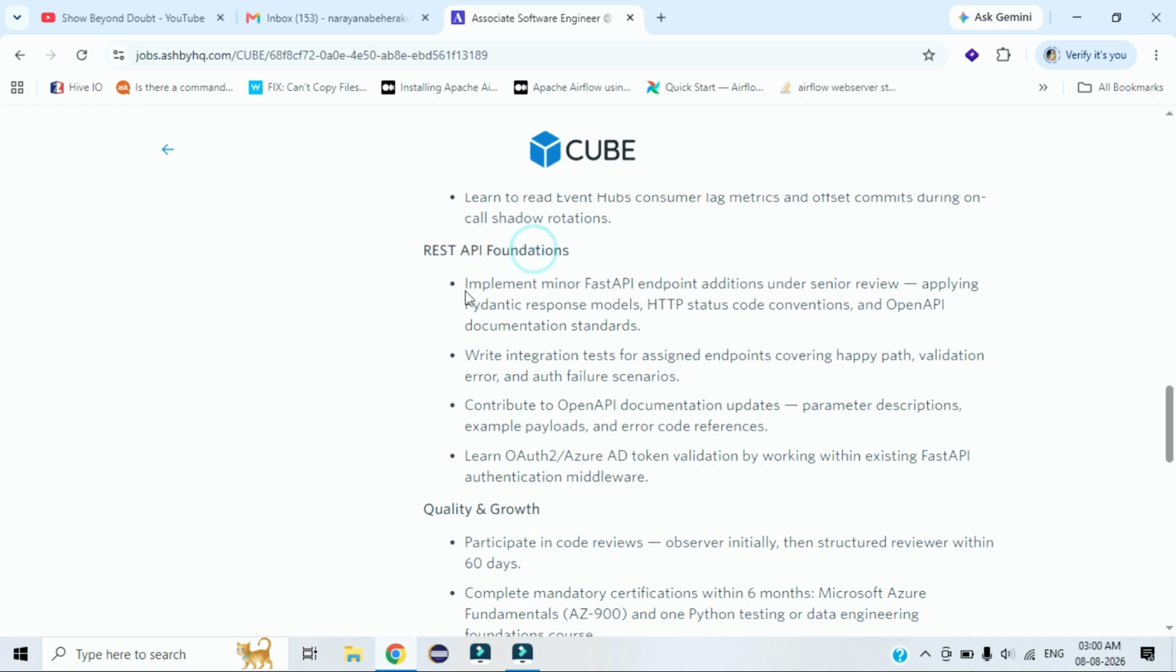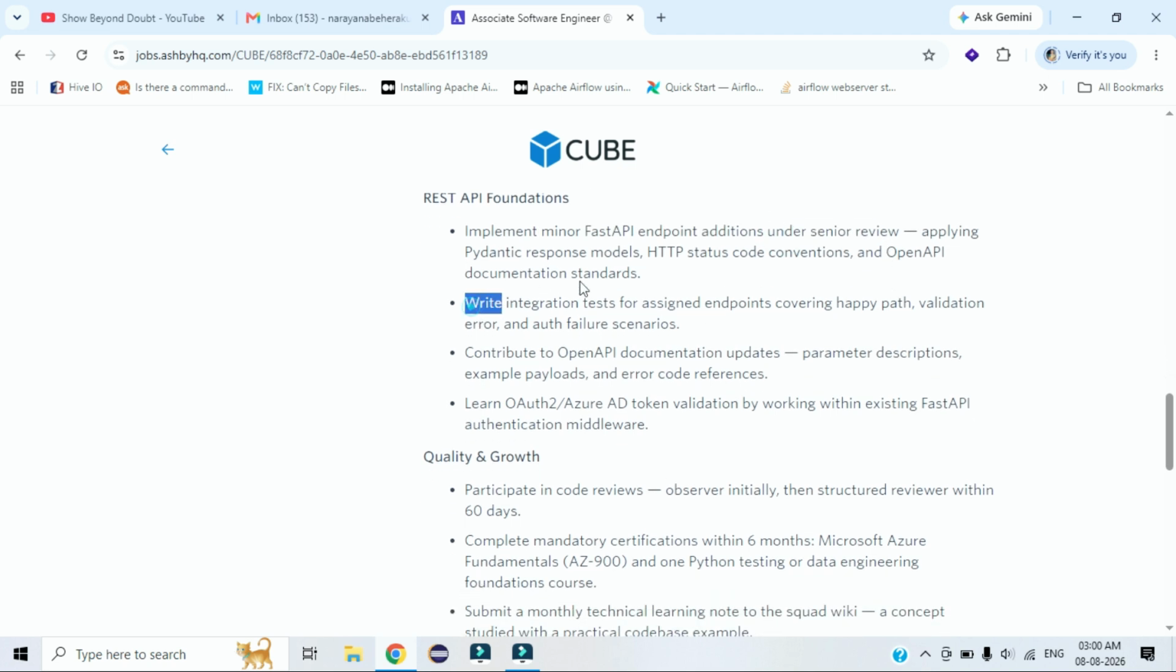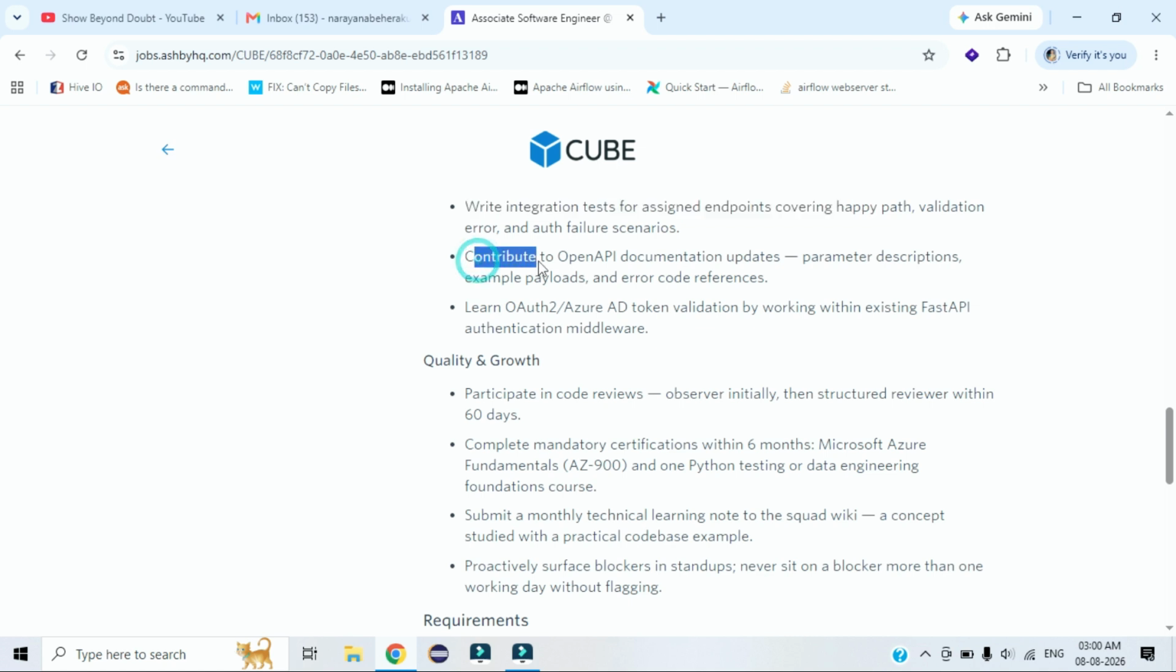Here is what you will learn about REST API. You will implement minor FastAPI endpoint additions under senior review. You need to write integration tests for assigned endpoints covering the API path and validation errors. You also have to contribute to OpenAPI document updates like parameter descriptions, example payloads and error references. You will learn Azure AD token validation by working with the existing FastAPI authentication middleware. You will get more support from your senior as per their description.